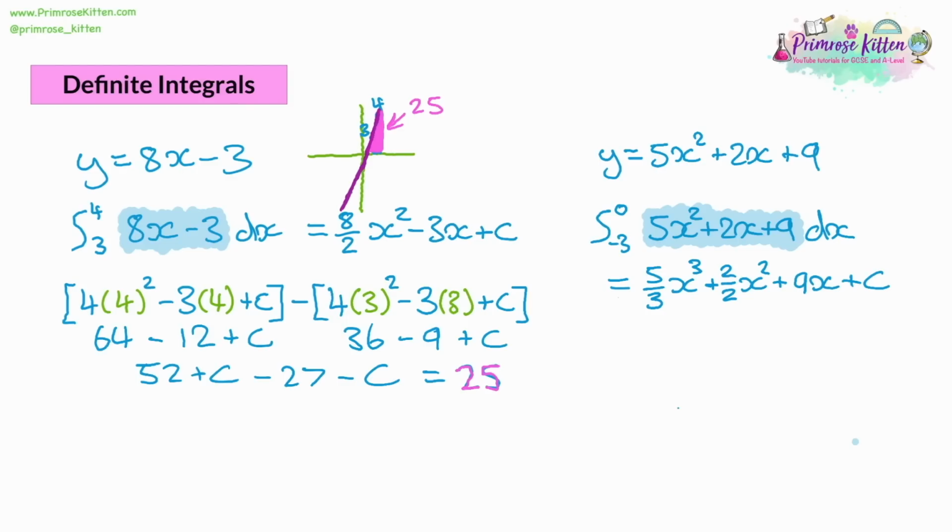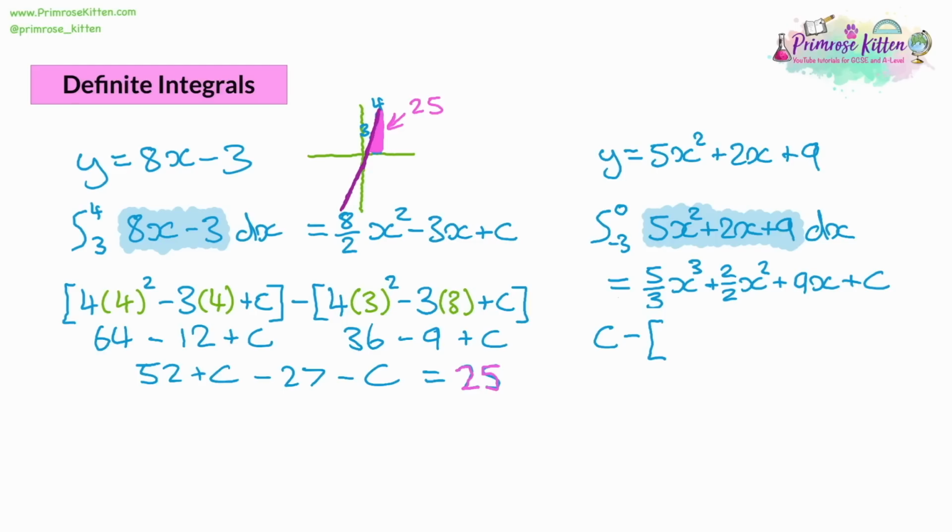So now we're going to write out our square brackets. And when we do our square brackets, we're going to think about the first bracket. We are going to be substituting in 0. So our first 3 terms all have x. And if x becomes 0, now we're multiplying by 0, so those terms are just going to become 0. So the only thing we'll have left in the first bracket is the c, which doesn't have an x connected to it, so it won't be multiplied by a 0.